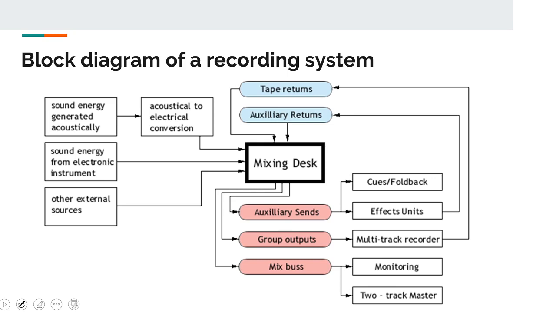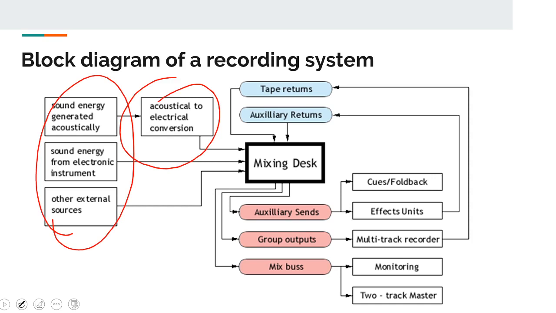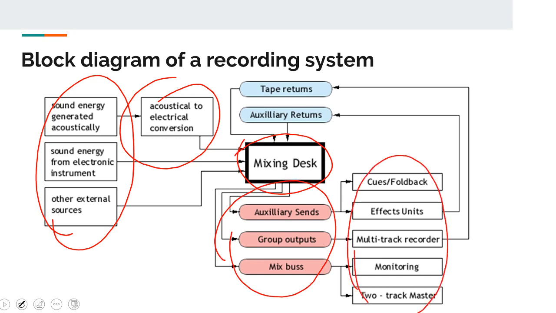And when we look at it with everything else that can exist, we can see sound coming from various sound sources into the mixer. Then they go into a number of outputs to different speakers, different output units, recorders, and so on. And in certain outputs, such as those from effects units, the signal can come back to the device again and also come into the mixer as inputs. So those are the inserts and so on.